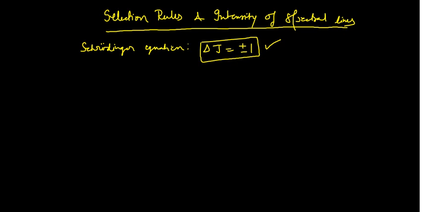What it says is that according to the Schrodinger wave equation, for a rigid diatomic molecule in the absence of a magnetic field, only those transitions in which J changes by 1 unit are the allowed transitions, that means delta J equals plus minus 1. If you remember this particular point, then this is more than sufficient to understand things. But again, I am not touching the detail of the quantum physics here.